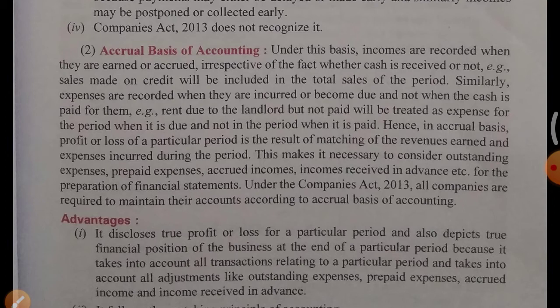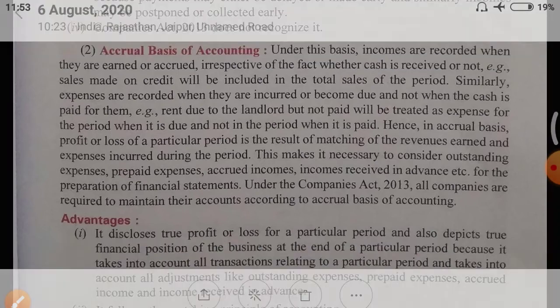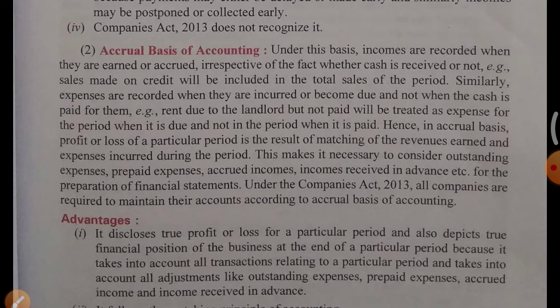Under this basis, incomes are recorded when they are earned or accrued, irrespective of whether cash is received or not. Example, sales made on credit will be included in the total sales of the period. Let's take an example of this also. Like this is the year 2020-21, which means this year has started from April 2020, and it will end on March 2021.